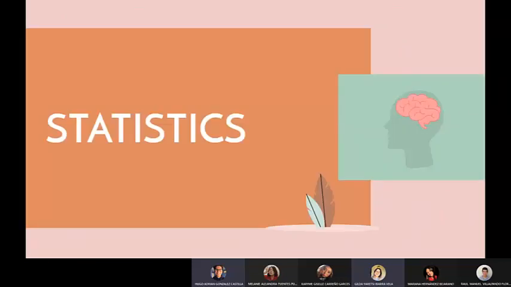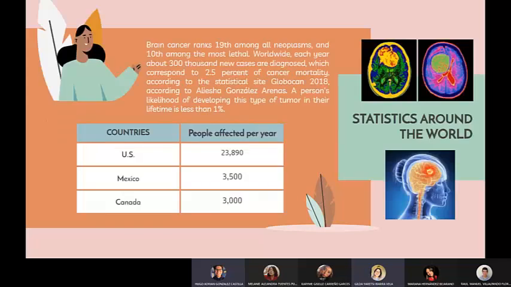Then we have the statistics. Brain cancer ranks 19th among all neoplasms and 10th among the most lethal. Each year, about 300,000 new cases are diagnosed, which corresponds to 2.5% of cancer mortality. As we can see in the chart, in the USA 23,890 people are diagnosed per year. In Mexico, only 3,500 cases are seen, and in Canada, 3,000 people.